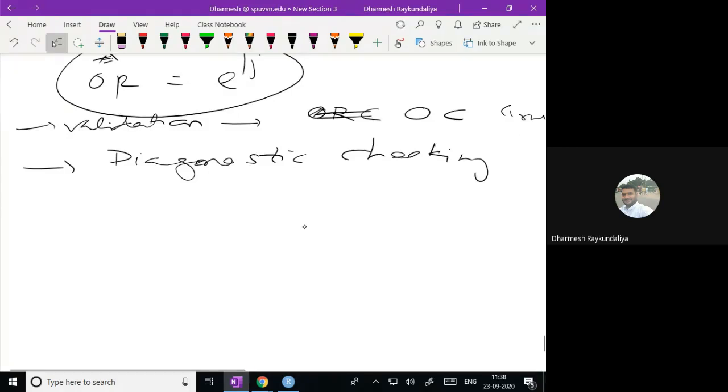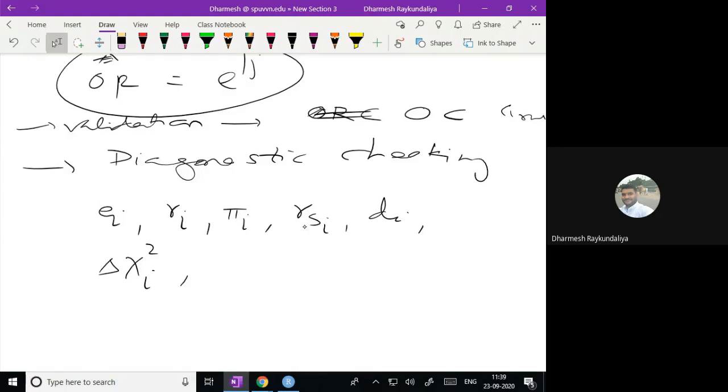So for diagnostic checking, we calculate the ei, then we calculate the Pearson residuals, we calculate pi cap, the standardized Pearson residuals, di, and the difference in the chi-square, difference in the beta, and difference in the deviance.